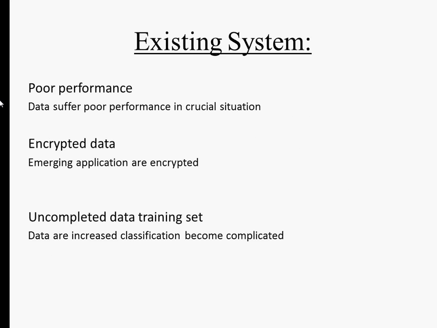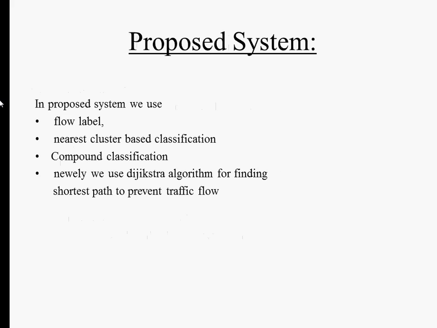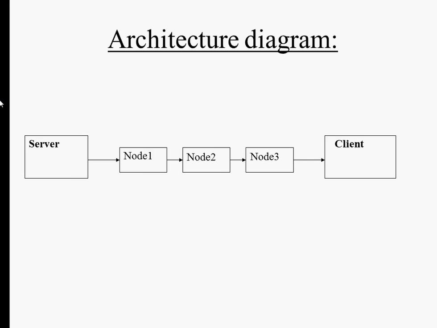In the existing system, data suffer poor performance in critical situations. Encrypted data: in emerging applications, data are encrypted. Incomplete training set: as data are increased, classification becomes complicated. The proposed system uses flow label propagation, compound classification, and a nearest cluster based algorithm. Newly, we use Dijkstra algorithm for finding the shortest path to prevent traffic flow.